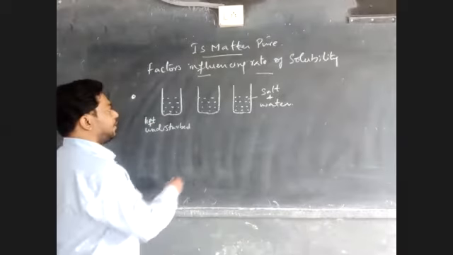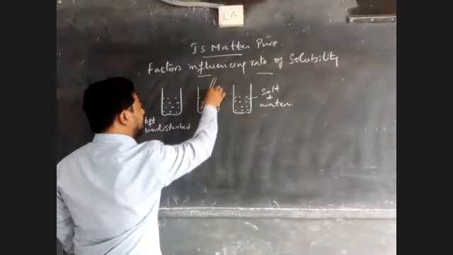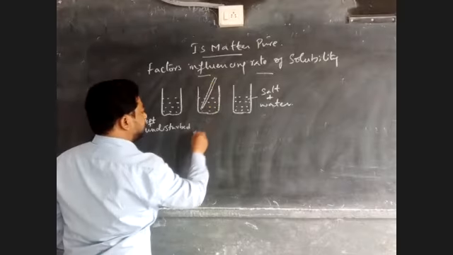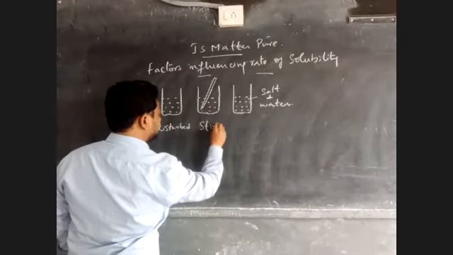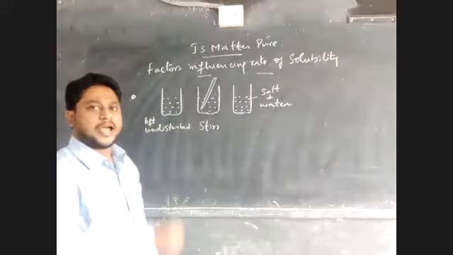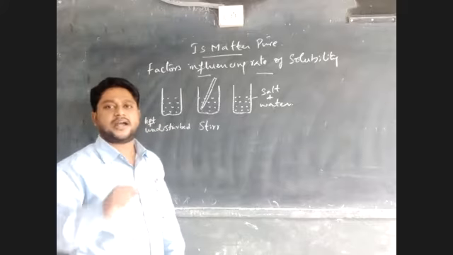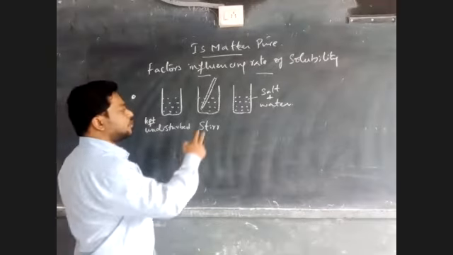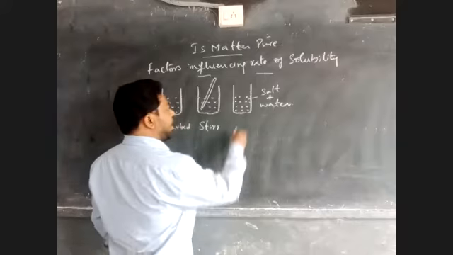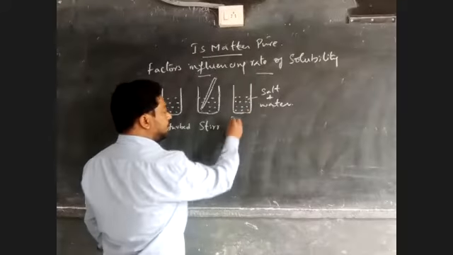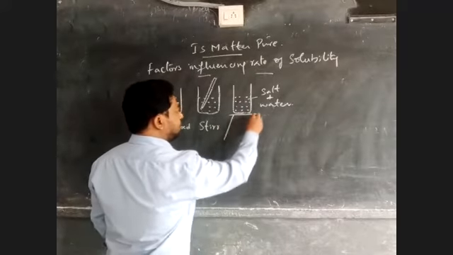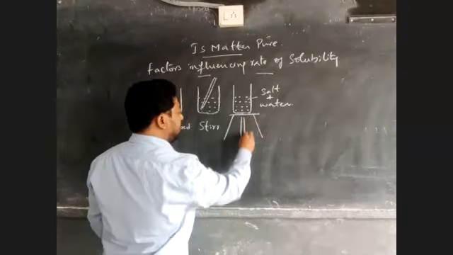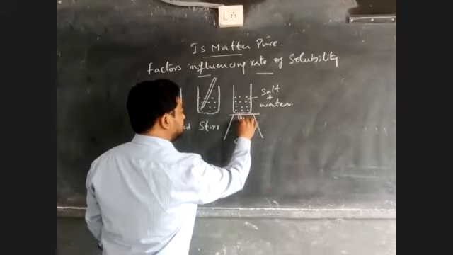The second one, I am using a glass rod to stir the contents. Now coming to the third beaker, after adding salt to the water, I am going to place it on a stand where I am going to heat the contents.